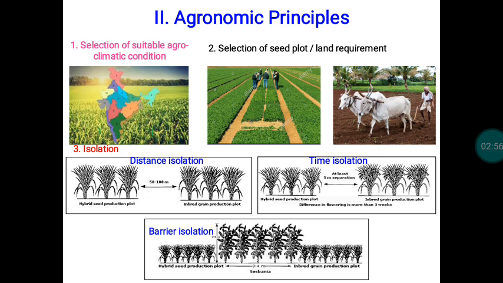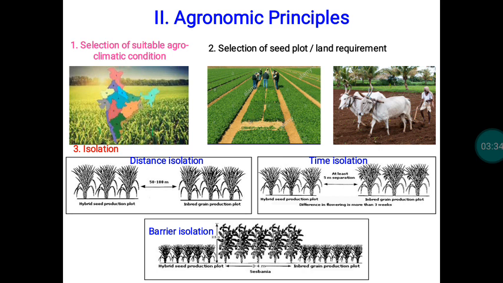Suppose the selected land was cultivated with another variety of the same crop in the previous season, definitely there will be volunteer seeds in the soil. Those seeds will germinate in the current season, and that will create some sort of problem with genetic purity maintenance. To avoid that, at any cost, we must be very careful with land selection. That is why the seed certification people insist that the selected land should not be cultivated with another variety of the same crop in the previous season. All of that we have to take into account.